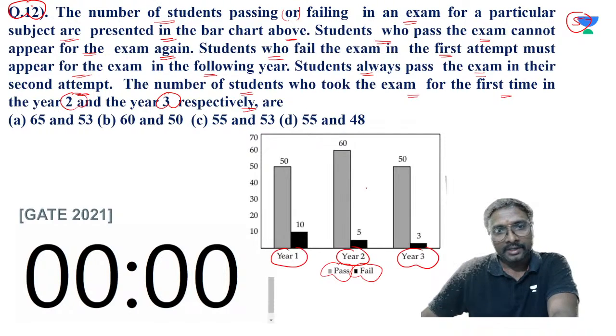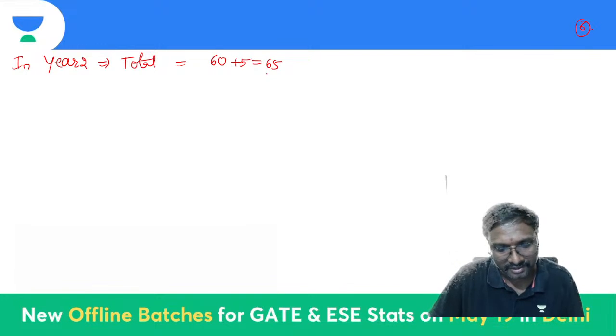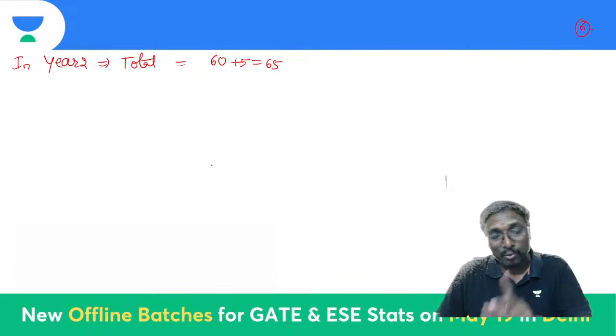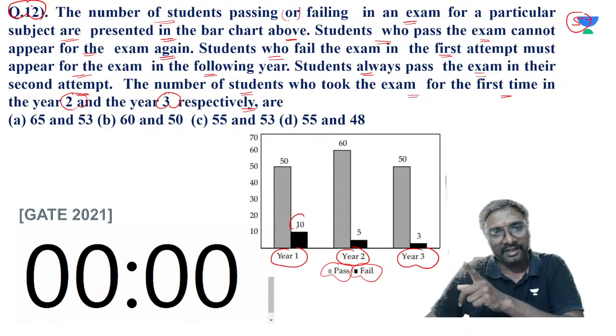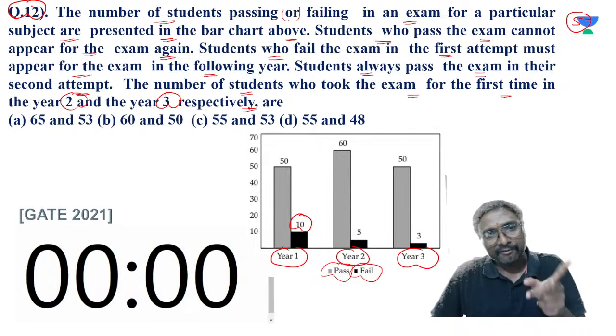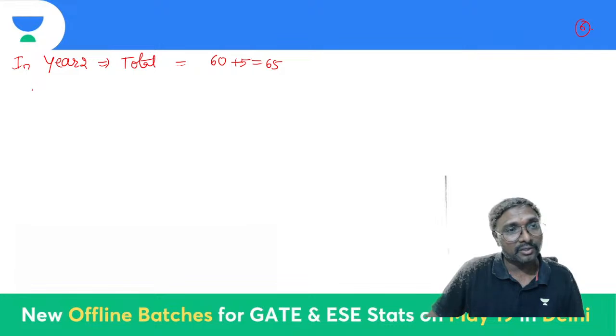So in this year 2, what is the total number of students, if you just observe? 60 plus 5, which is equal to 65. Now how many previous students appeared? You can say this is 10 students. So in the first year 10 students failed, and these 10 students are appearing in the second year. So how many previous students appeared?